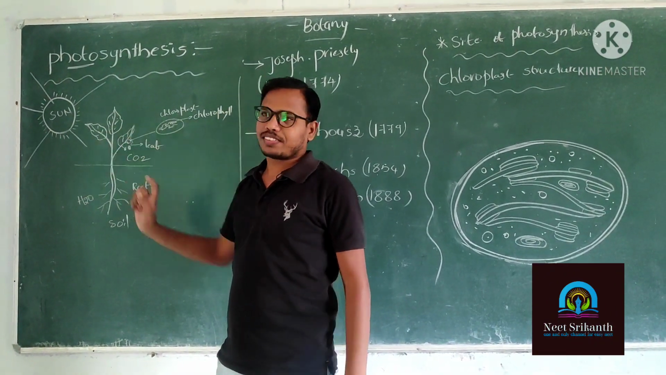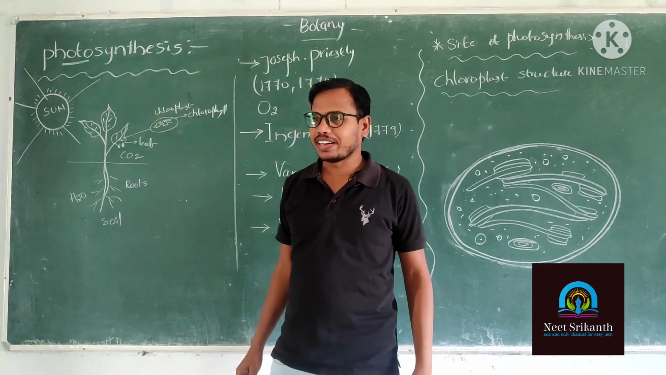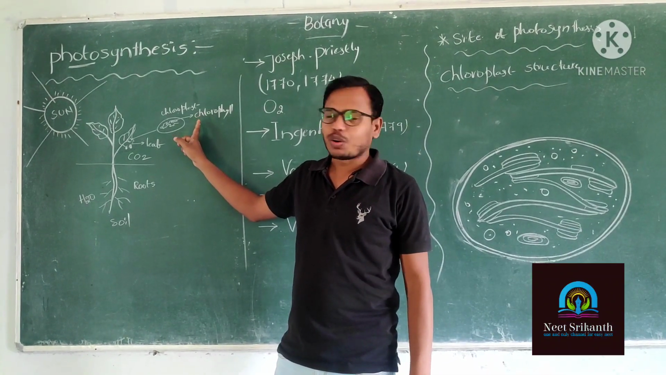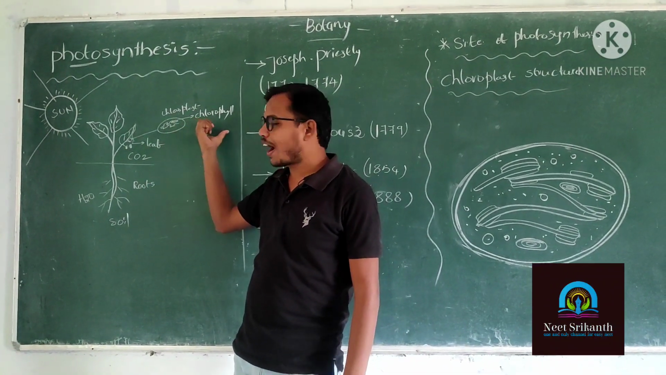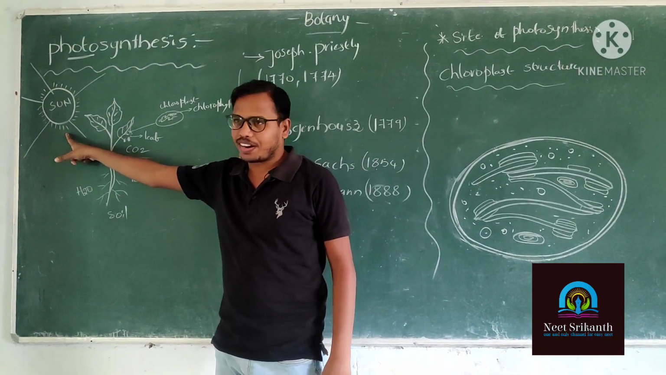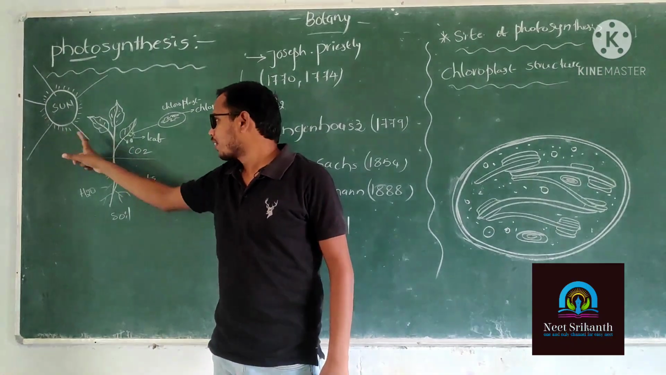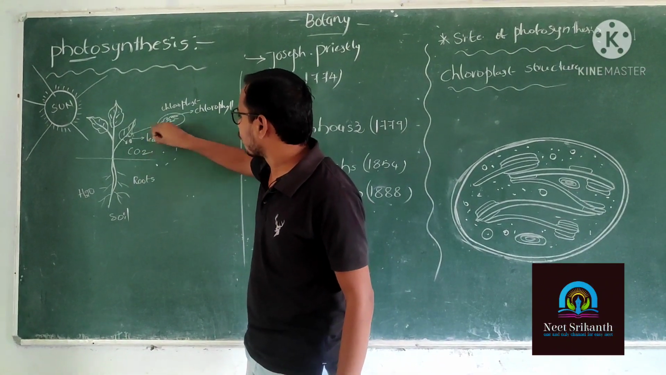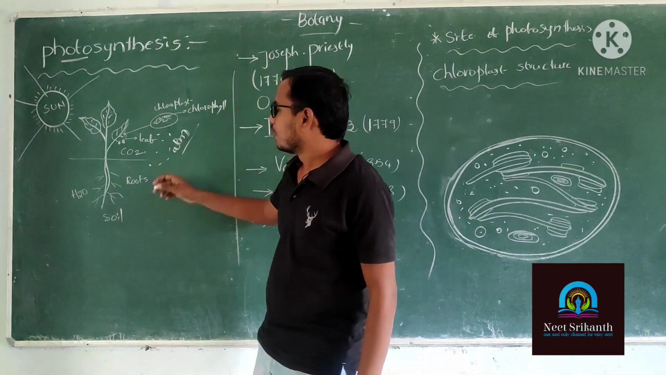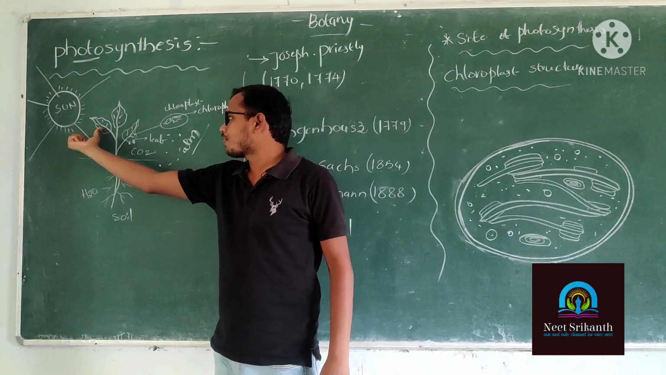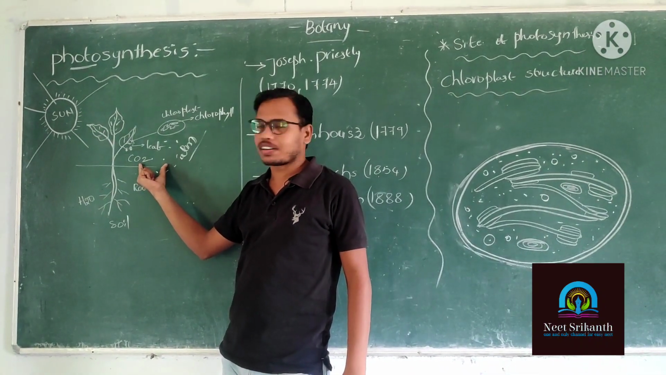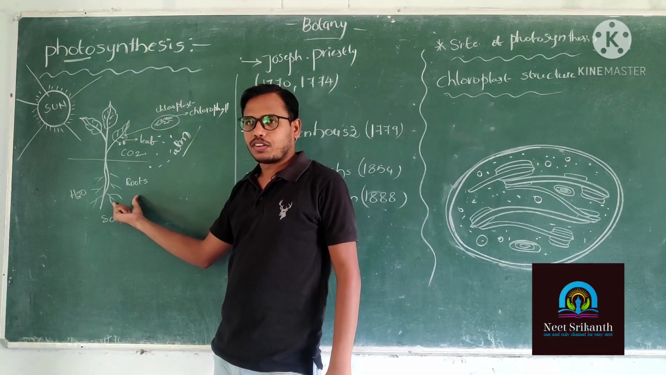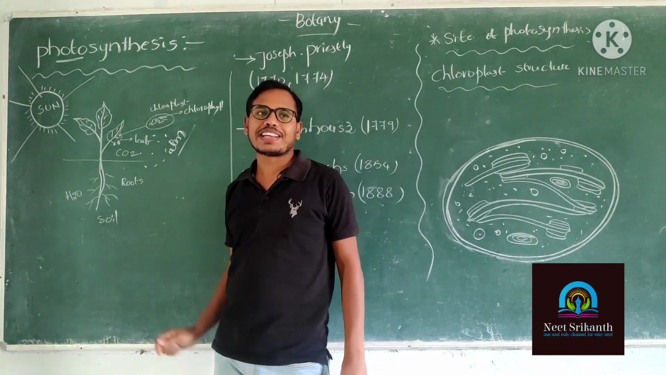The green plants. Why am I calling them green plants? Because the green plants have the chlorophyll pigment. The green plants which have chlorophyll, in the presence of sunlight, absorb carbon dioxide from the surrounding atmosphere and absorb water from the soil. Now they are going to prepare organic acids.